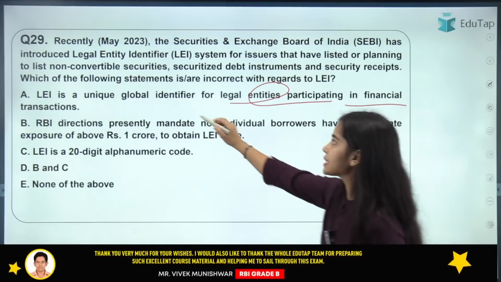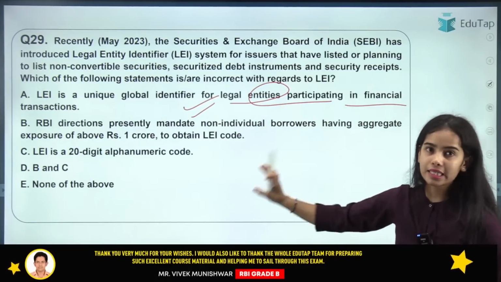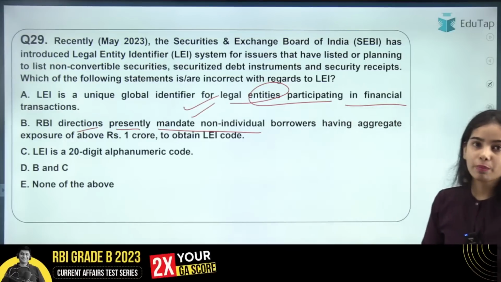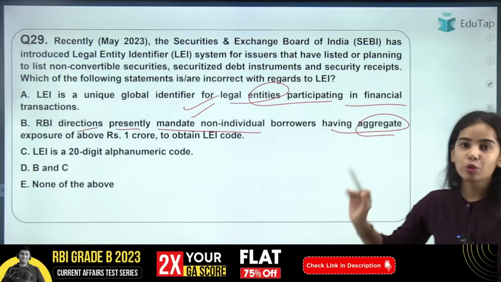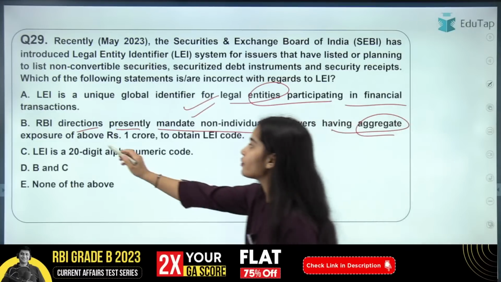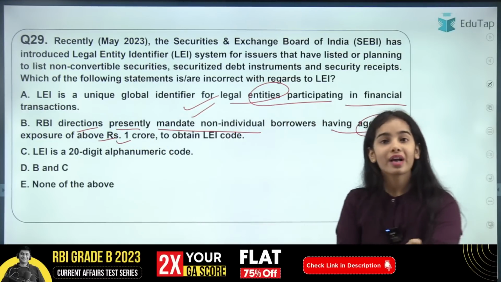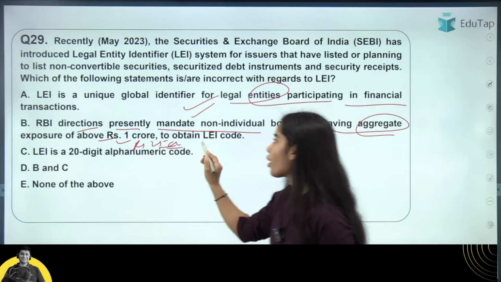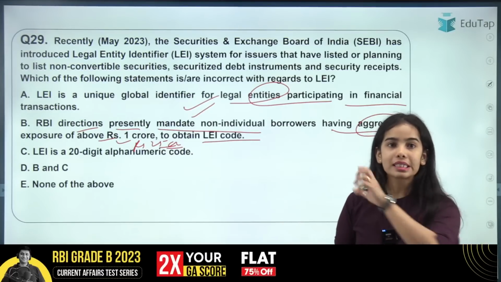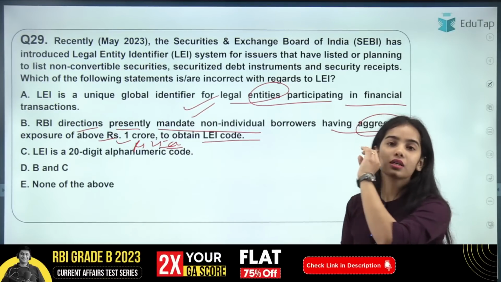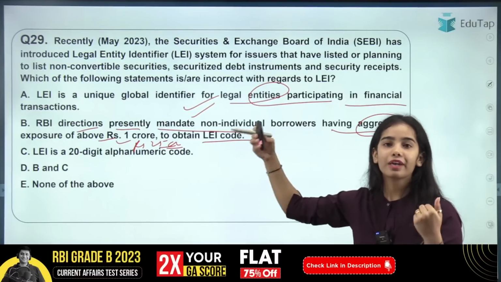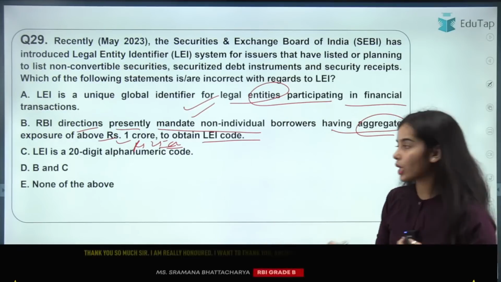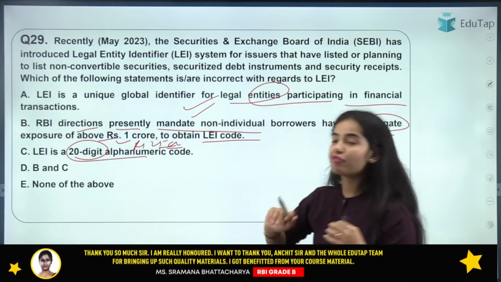Okay, so this is correct. The first statement regarding the LEI is correct. The second statement is: RBI directions presently mandate non-individual borrowers having aggregate exposure, total financial transactions, of above rupees 25 crore to obtain LEI code. If they are doing more transactions than this number, then they have to get the LEI. LEI is a 20-digit alphanumeric code.